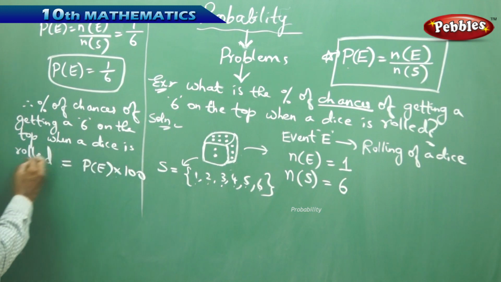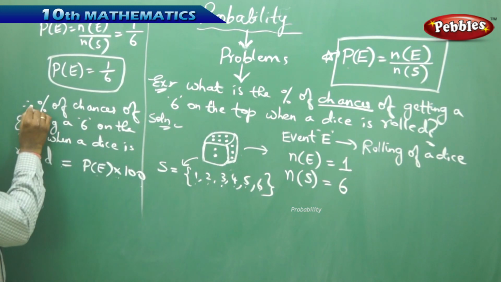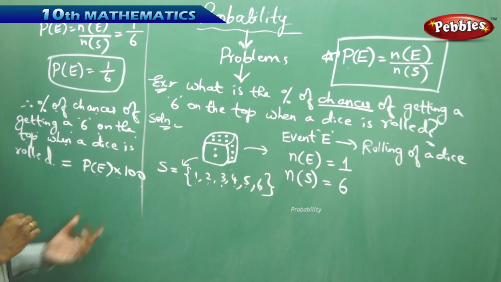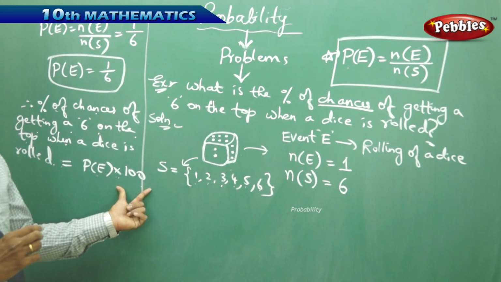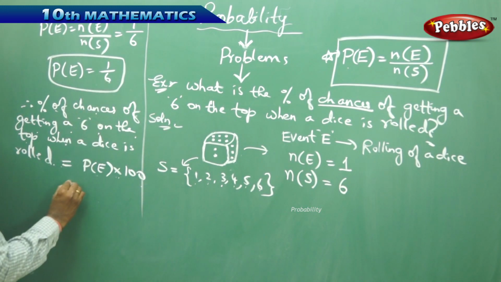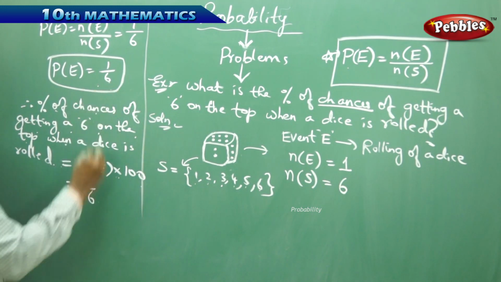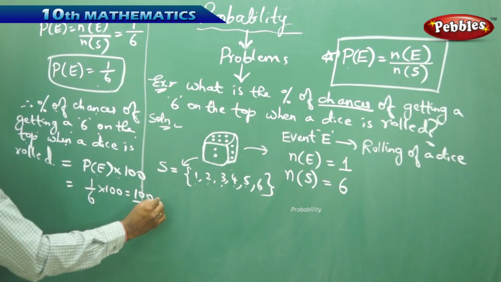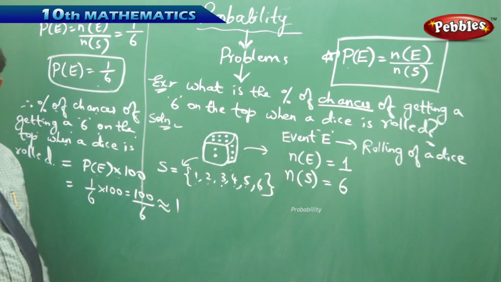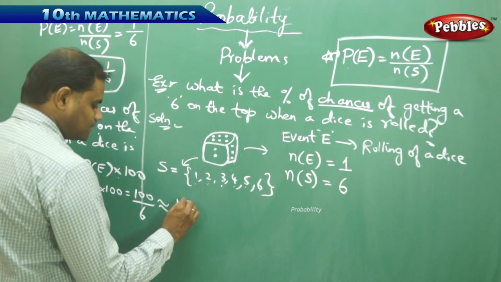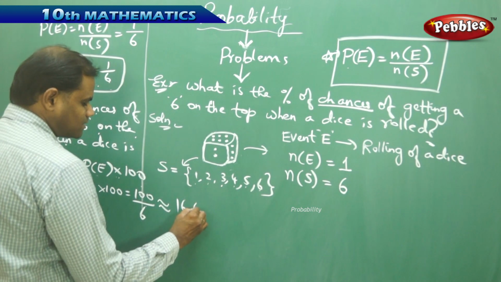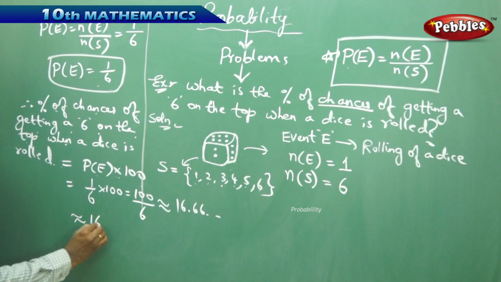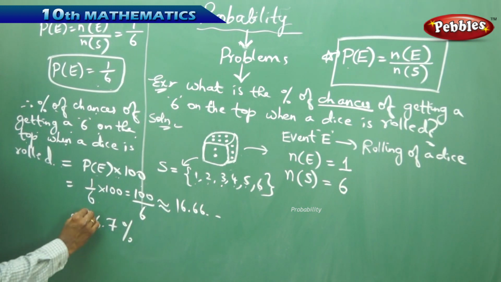Therefore, using this formula of P of E times 100 for finding the percentage of chances of getting a 6 on the top when a dice is rolled, where P of E is 1 over 6, I substitute 1 over 6. That is 100 by 6, which is approximately 16.66, approximately 16.7%.